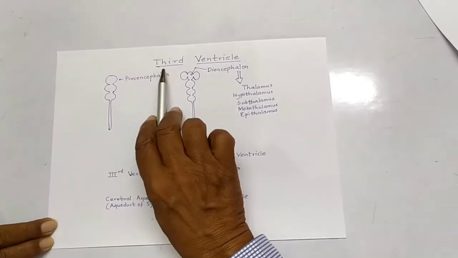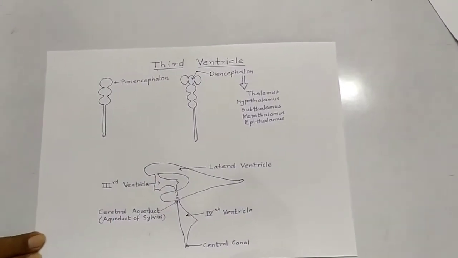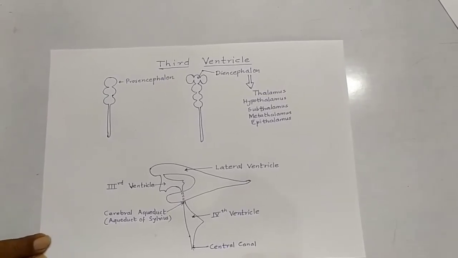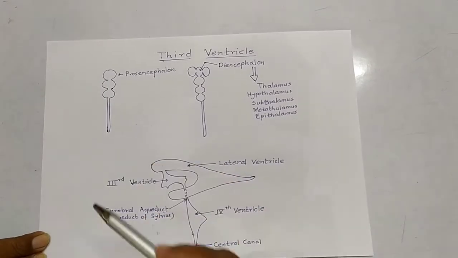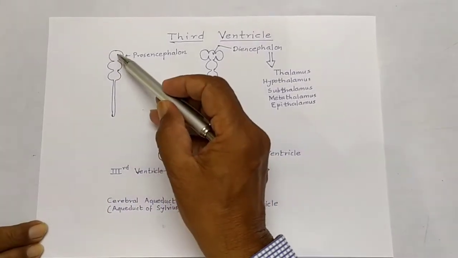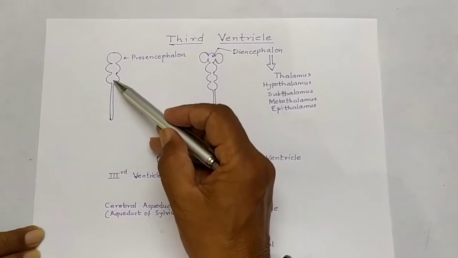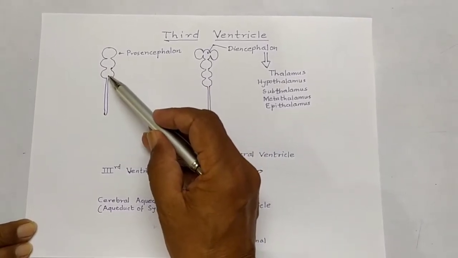Namaskar. Today we will see the third ventricle. The third ventricle is the cavity of the diencephalon. This is the diagrammatic representation of the neural tube. Initially the neural tube shows three vesicles in the cranial part: the prosencephalon, mesencephalon, and rhombencephalon.